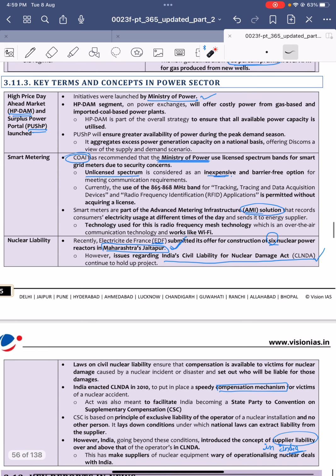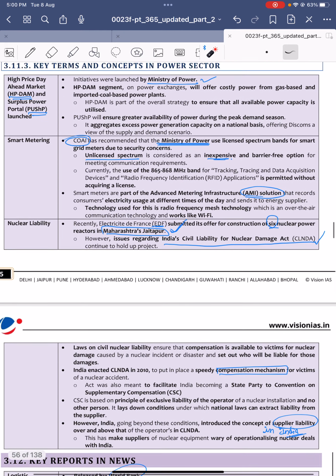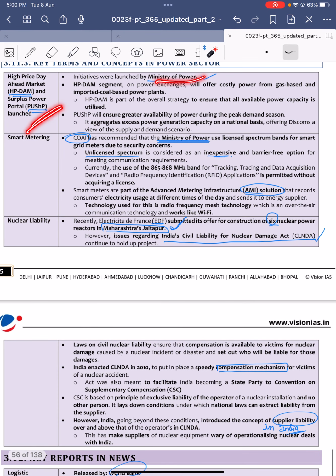Next, key terms and concepts related to the power sector: high price day ahead market, and surplus power portal launched. Push and HP dam portal were launched. So what are these portals? This was launched by the Ministry of Power. Under this, it ensures availability of the power during the peak demand stage. So it also offers costly power from gas-based and imported coal-based power plants. Availability of the power is ensured. That's it. Through this portal by Ministry of Power.